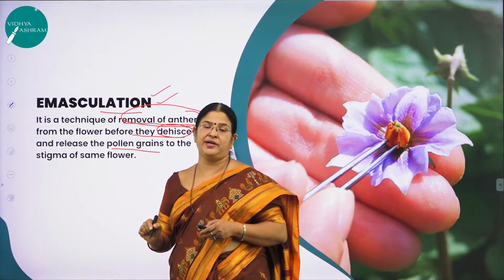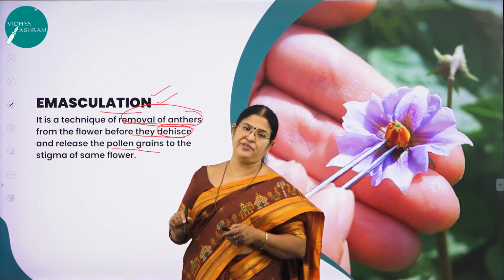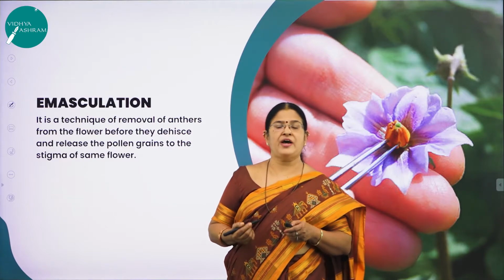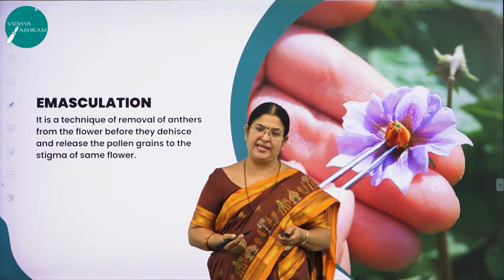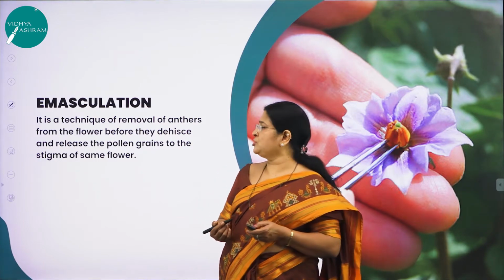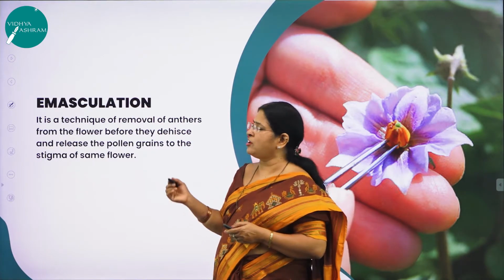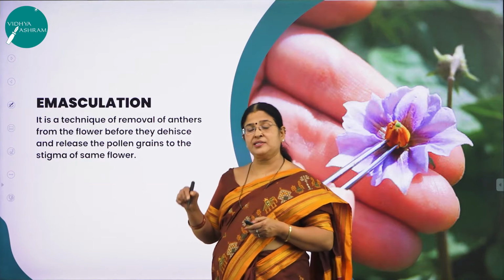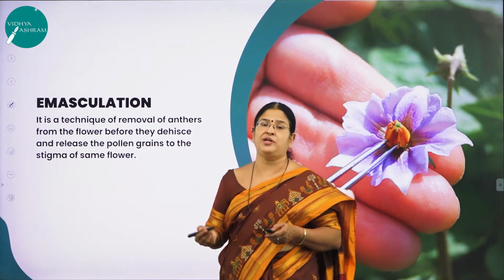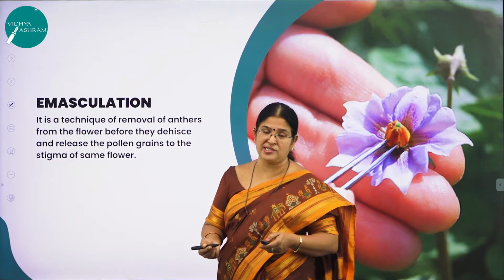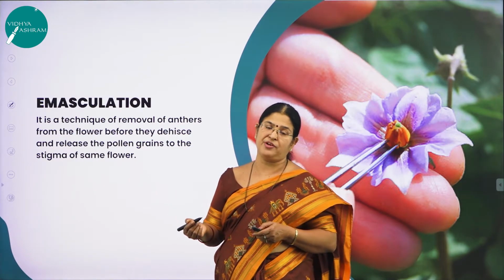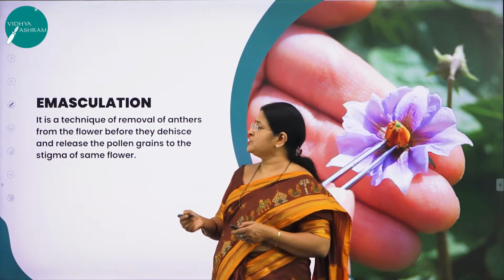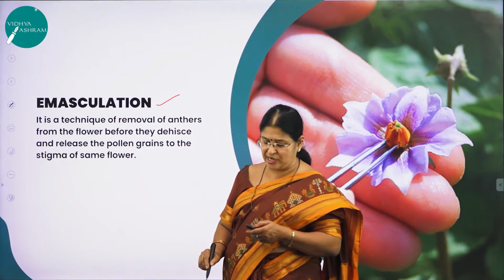So this is one very important technique through which you can achieve artificial hybridization. So what is emasculation? It is a technique of removal of anthers from the flower before they dehisce and release the pollen grains onto the stigmatic surface of the same flower. This is quite common, as I said. Plants will avoid self-pollination and will encourage what? Cross-pollination. But in this artificial hybridization, we are doing what? Controlled pollination. You are taking the pollen grains of your own desire and going to dust them on the stigmatic surface of the flower which you desire. For what? To produce a plant of your own desire, so to produce a hybrid. So this is a very, very important technique in artificial hybridization.